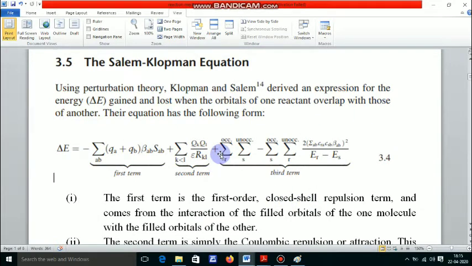Using all the parts of molecular orbital theory, when two organic molecules react with each other, if delta E is the amount of energy gain or loss, then delta E is equal to minus summation of QA plus QB, here the charge, and beta AB is the resonance integral, and S AB is the overlap integral. You learned this in the first semester in molecular orbital theory. And the second term here is Q1 Q2 upon R. This term explains the ionic interaction.